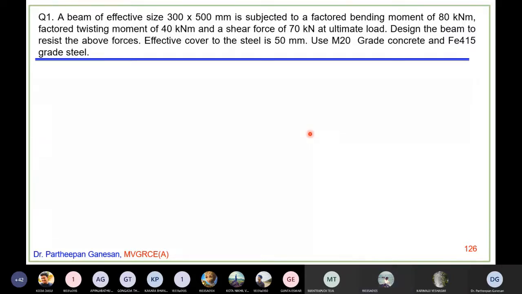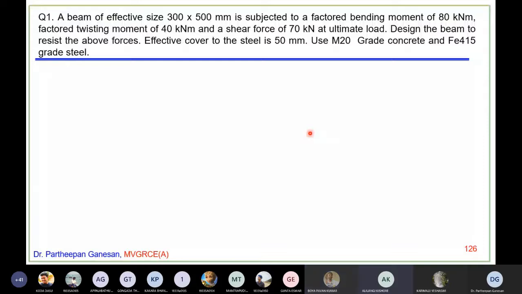Yes, sir. I am asking you a question. There are 3 values given: 80 kilonewton meter, 40 kilonewton meter, 70 kilonewton. Are all these values design values, or are they due to service load? Design load.